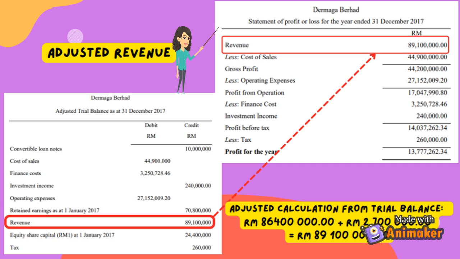For the revenue, the original amount from the trial balance is 86,400,000. As we have done some adjustment to the requirement 1, we need to add that amount, 2,700,000, to the newest revenue component. So the total for the revenue in the adjusted trial balance will be 89,100,000, and this amount will be transferred to the statement of profit and loss for Dermaga Berhad for the year ended 31 December 2017 under the revenue component.